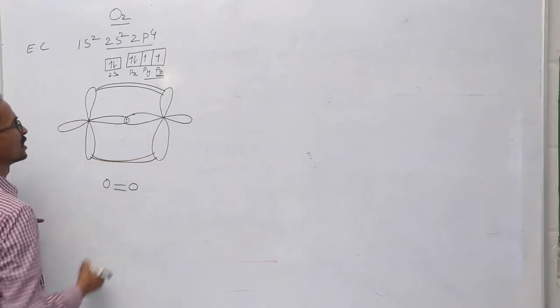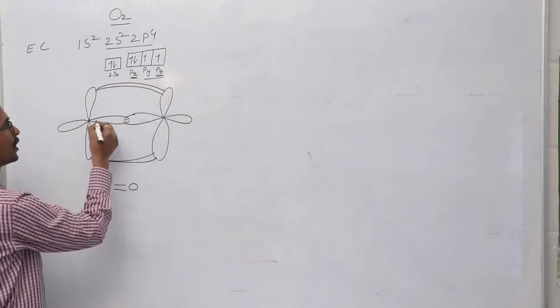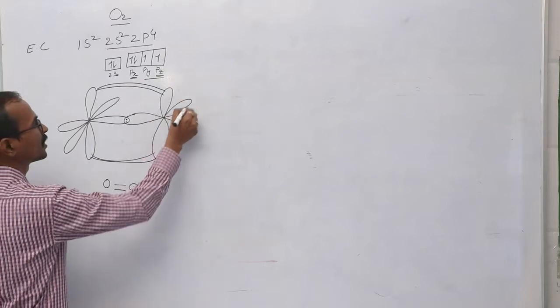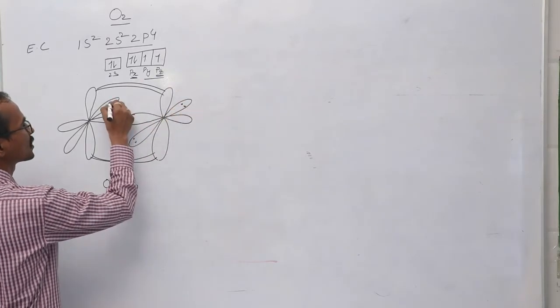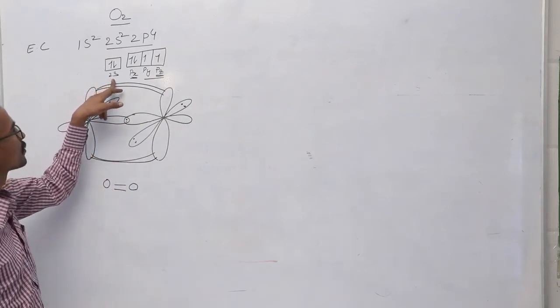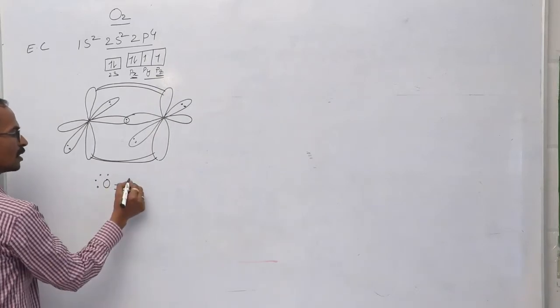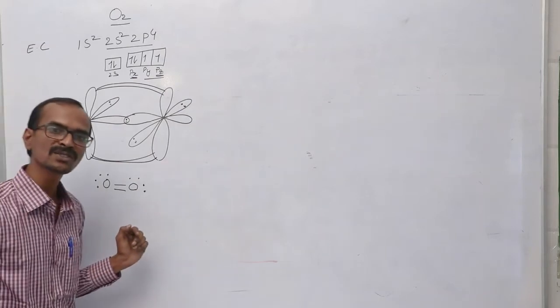So a pi bond is formed, and then after that you are having the px orbital also. So this px orbital is having a paired electron, right? So what happens? Each oxygen atom has a paired up electron in the 2s orbital. So in oxygen molecule, the two oxygen atoms are having two lone pairs each.